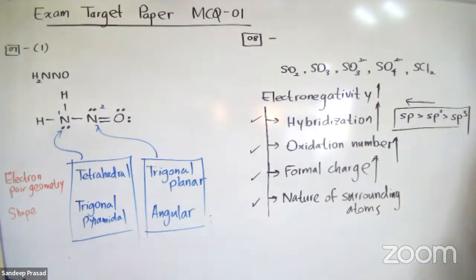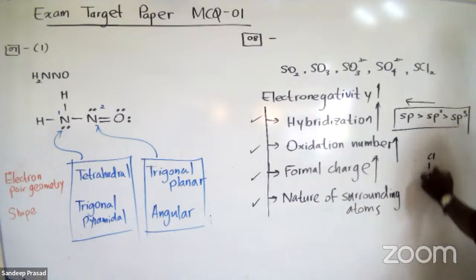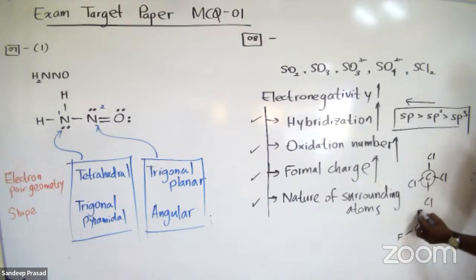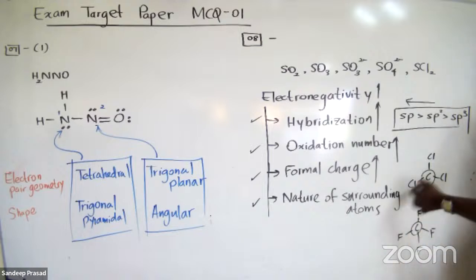And what about the surrounding atoms, right? I will explain that one using a simple example. Just imagine carbon tetrachloride and carbon tetrafluoride. If I ask you which carbon atom is more electronegative among these two molecules, CCl4 and CF4? The answer should be the carbon atom in the CF4 molecule. The reason behind it is fluorine is more electronegative. Since fluorine is more electronegative, fluorine is pulling electrons from carbon.